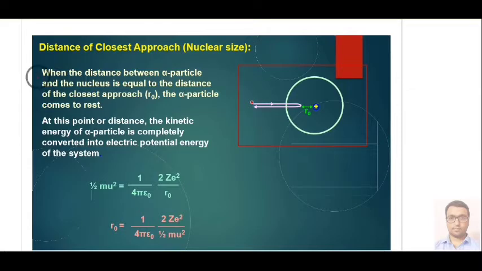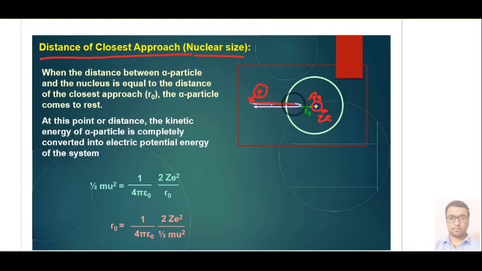The second thing is, if we want to determine the distance of closest approach, that is, the distance r0, the closest distance that remains when the alpha particle strikes toward the center of the gold atom, we can understand it this way. The alpha particle has positive charge, and it is going toward the gold nucleus, Au, which has some positive charge represented by Ze.